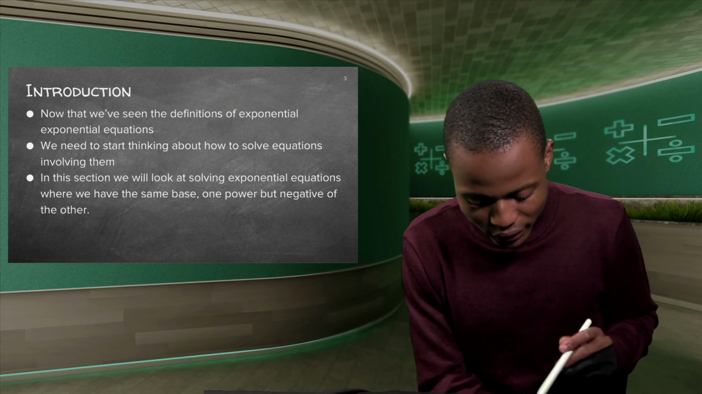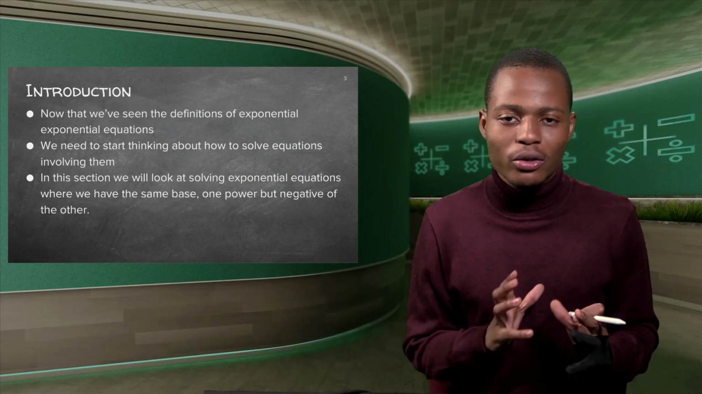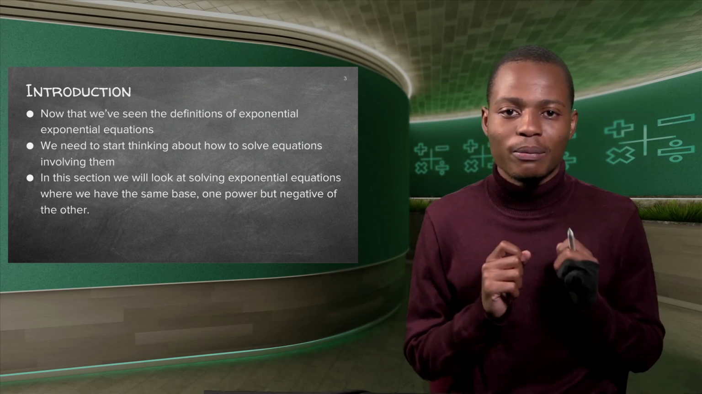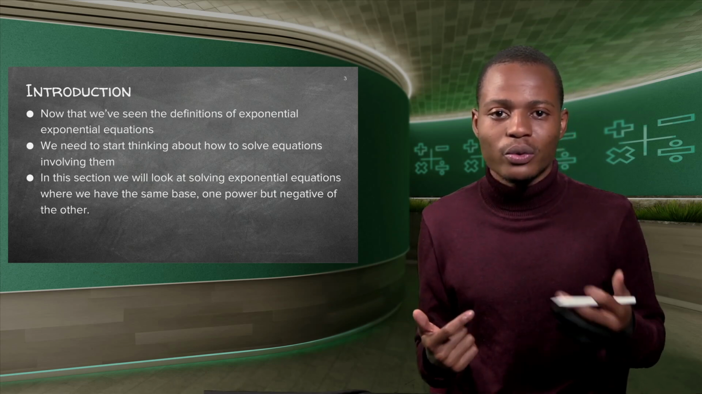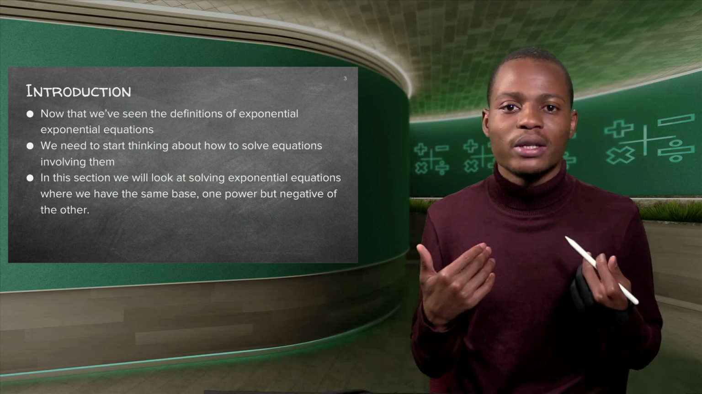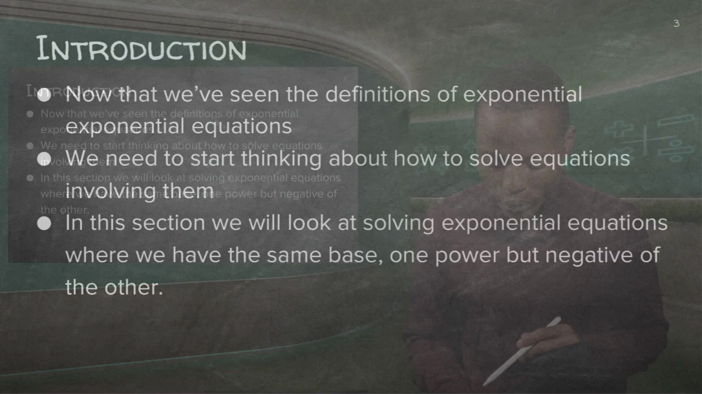All right. Now that we have seen the definitions of exponential equations, we need to start thinking about how to solve equations involving them. In this section, we look at solving exponential equations where we have the same base, one power, but the negative of the other. I told you earlier that we have a bit of a twist in this lesson, because now we'll have the same base, and the power needs to have the same variable, but one is the negative of the other. Let me show you how we actually do this.